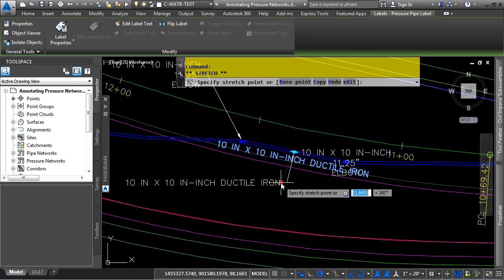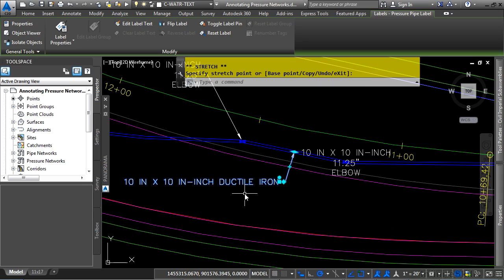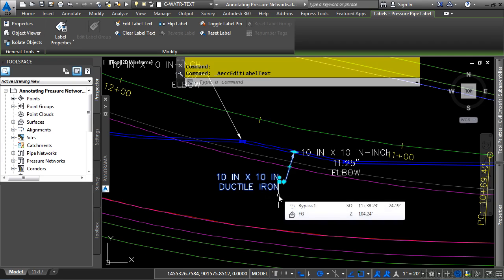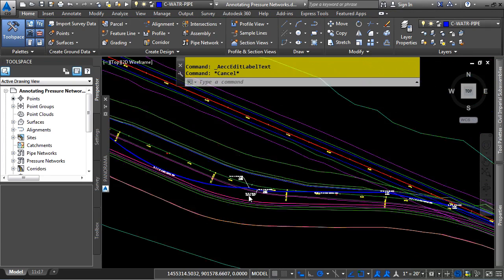You also have the ability to always override any labels within Civil 3D. So let's say I wanted to show this 10-inch by 10-inch and then do a hard carriage return to get rid of this inch in here, I could do that as well. If you go to the contextual ribbon, you can click on Edit Label Text, and then right within here, you simply override the default label style. I'll simply delete that, press Enter, and then click OK, and now as you can see, that label is overriding the default label style. Let's talk about the profile view.